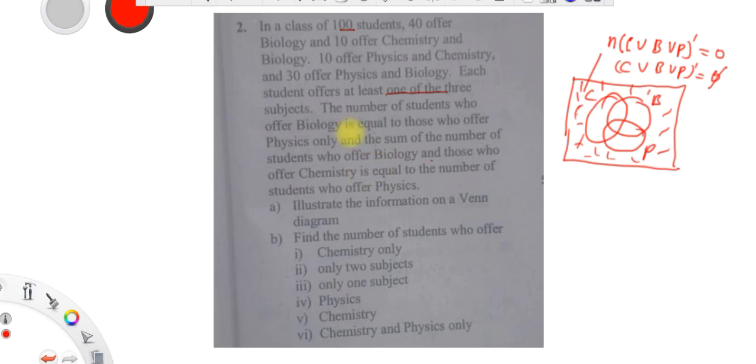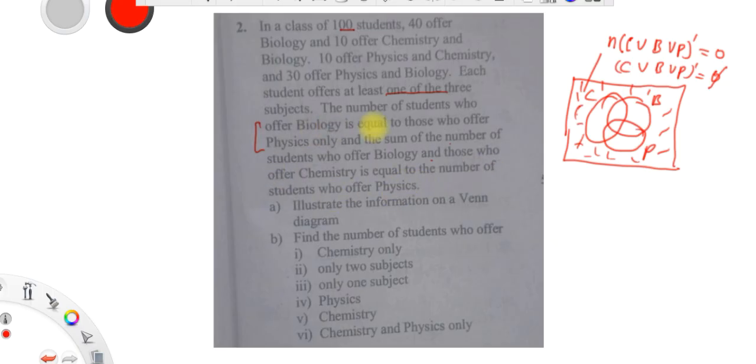Let us read this portion very well. It says the number of students who offer biology is equal to those who offer physics only. Well, this is one statement, guys. And then the sum of the number of students who offer biology and those who offer chemistry is equal to the number of students who offer physics.